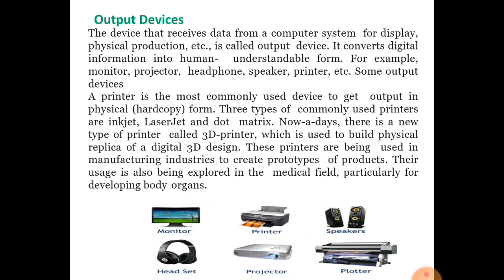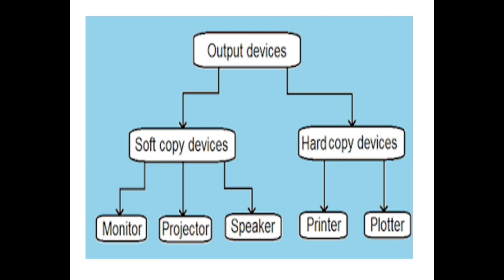Now let's understand the types of output device. Mainly output devices are two types: soft copy output device and hard copy output device. A soft copy output device produces the result in digital form, and humans cannot store that output for a long time. That will be soft copy.